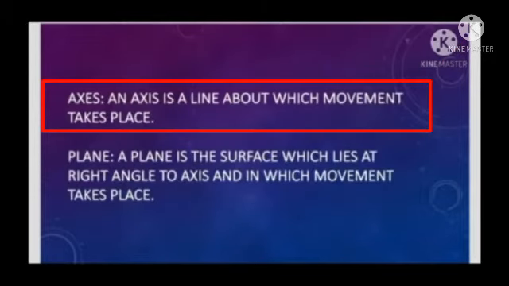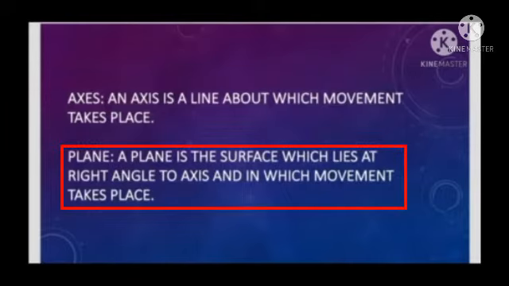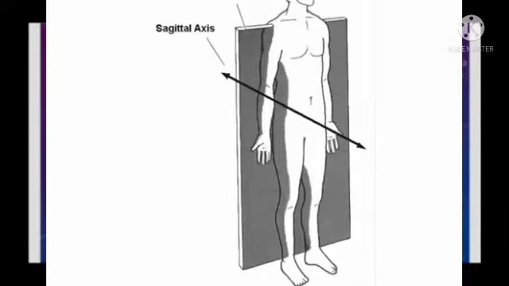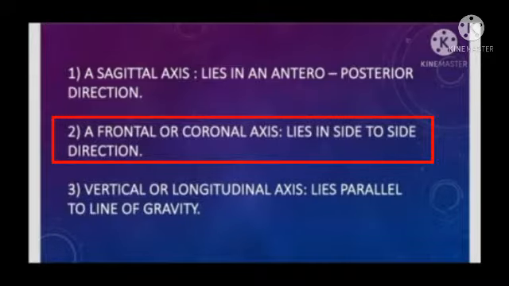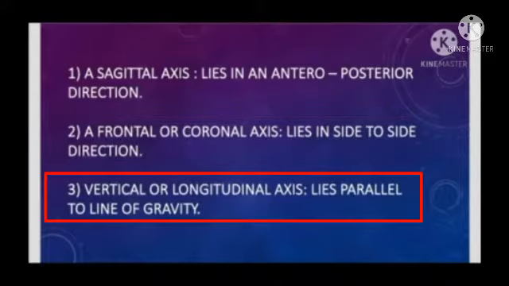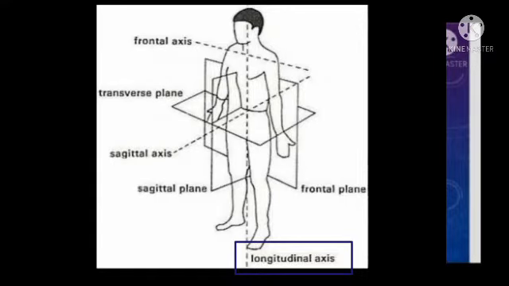Axis. An axis is a line about which movement takes place. Plane. A plane is a surface which lies at a right angle to the axis and in which movement takes place. A sagittal axis lies in an anterior-posterior direction. A frontal or coronal axis lies in a side-to-side direction. Vertical or longitudinal axis lies parallel to the line of gravity.